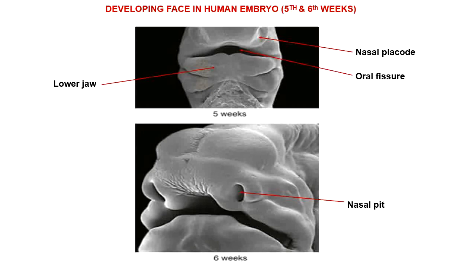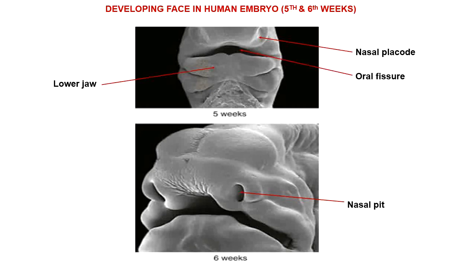So this is a front view of the developing face of an embryo. This is the stomodium, which is changing into oral fissure, quite large. This is the space between the maxillary prominences and the frontonasal prominence and the 2 mandibular prominences, which are fused with each other to form lower jaw.